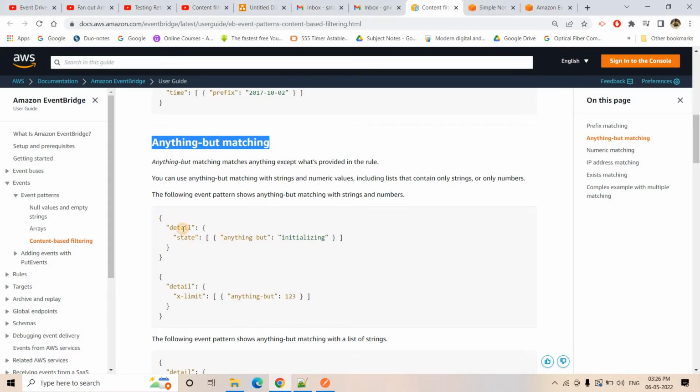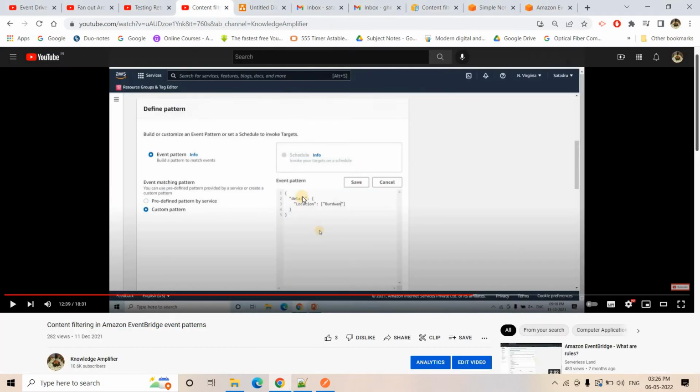So majorly we can work with the detail part. Detail is basically the key which contains our actual event information. In that, if you want some specific information to be filtered, you can put that here, like we did in our earlier video. In the detail part, which is containing our event, location should be present as bar 1, and only those events which follow this particular rule will be published to the target. The square bracket we are applying to put different OR conditions. So location is bar 1. If you are putting only one value, then only bar 1 location events will be published. That's it, that simple.